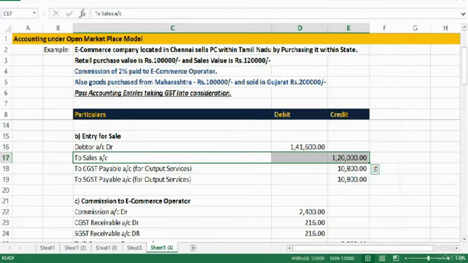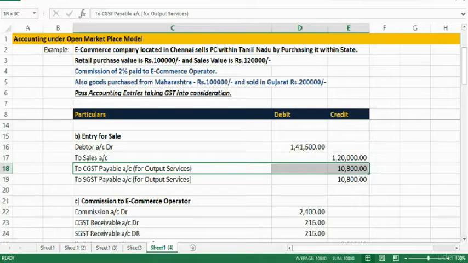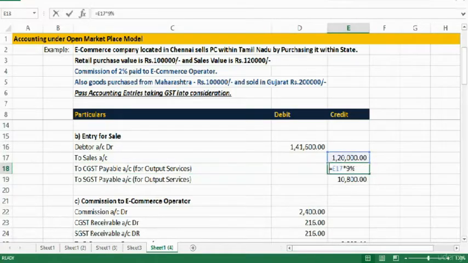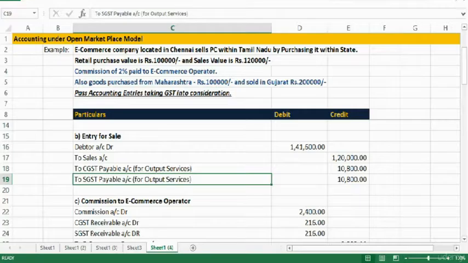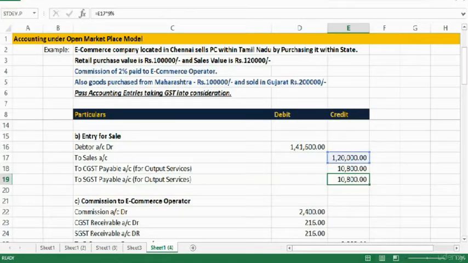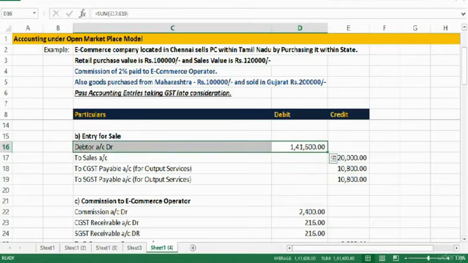So we'll record it under CGST payable account, 1,20,000 into 9%, 10,800, and SGST payable account, 1,20,000 into 9%. So all three put together, 1,41,600 should be collected from the customer. So the customer account, that is the debtor account, is debited by 1,41,600.